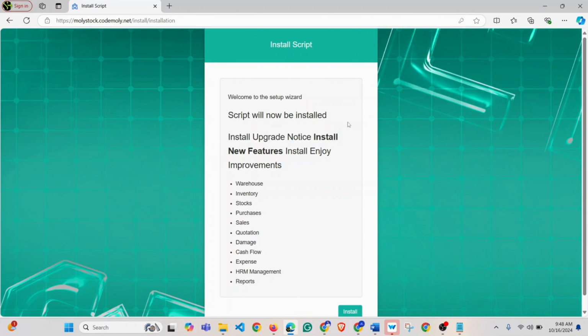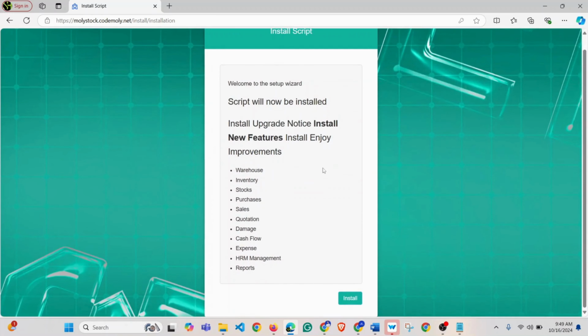Okay, so you can see the welcome to the setup wizard, and everything is set up. Now clicking on install. After clicking install, it will take some time to import your databases.